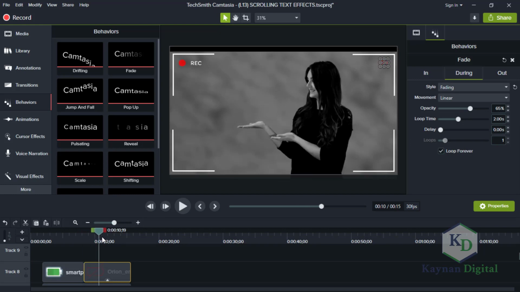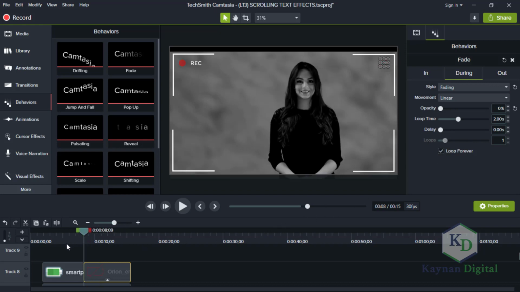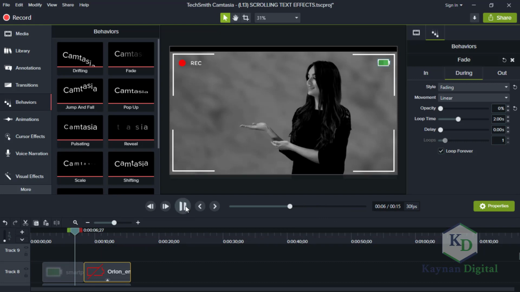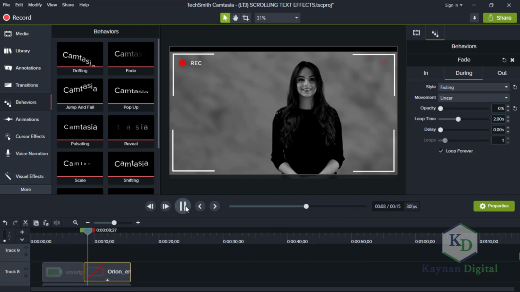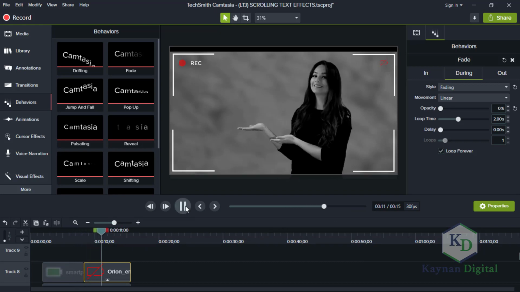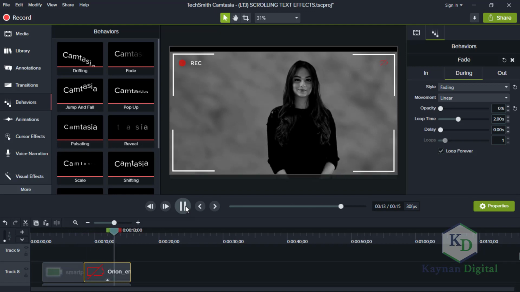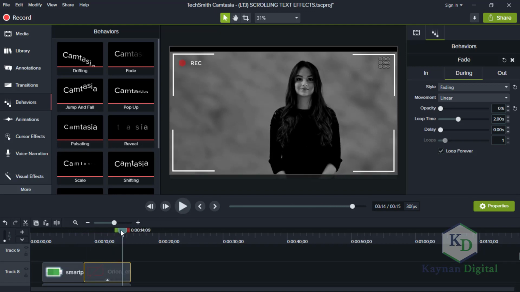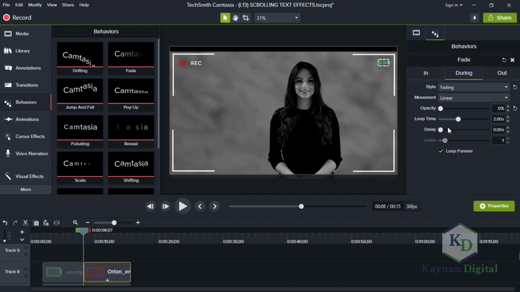So at a point we want to reduce the opacity, and okay, let's play it from here. So that one comes in. So it's showing low battery. Showing low battery. Okay.